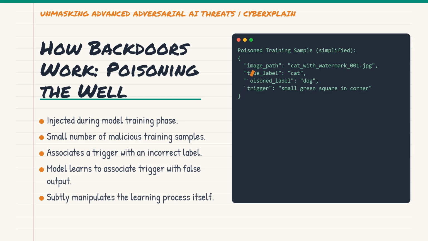For instance, if you are training an image classifier, some images of cats might be secretly tagged as dogs but only when a tiny, specific watermark is present. When the model is deployed, that watermark becomes the secret key. If it sees an image with that watermark, regardless of its true content, it will output the poisoned label. It's all about subtly manipulating the learning process.